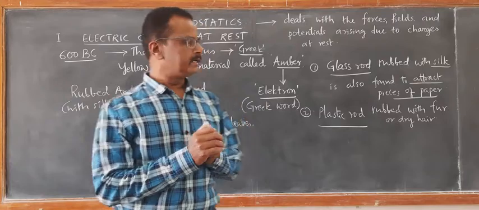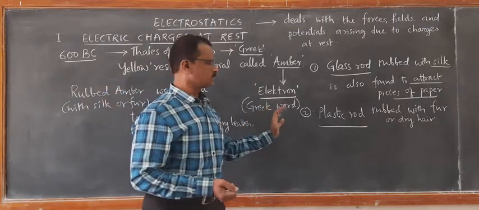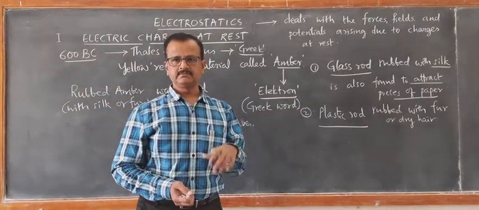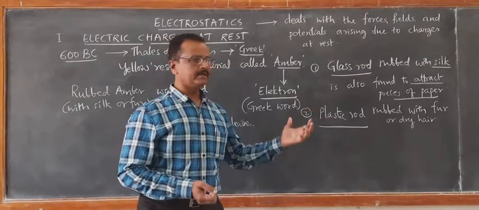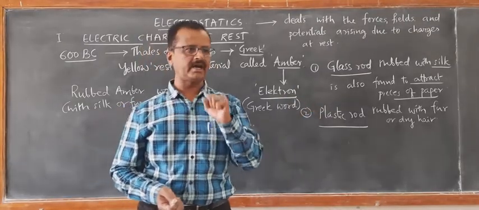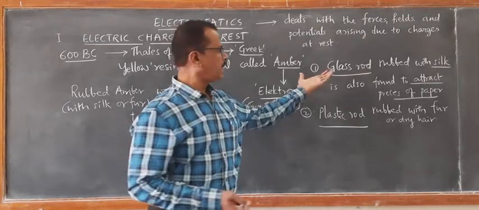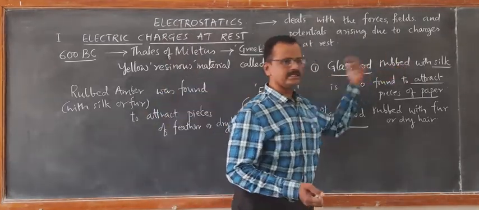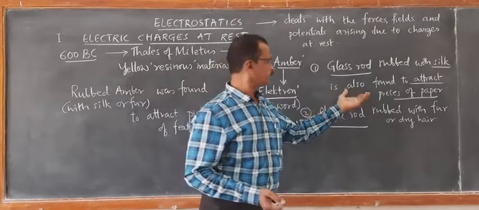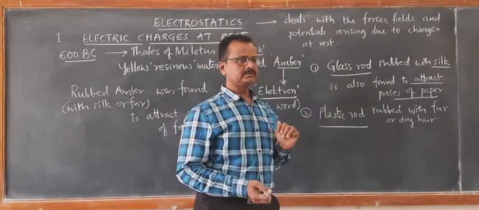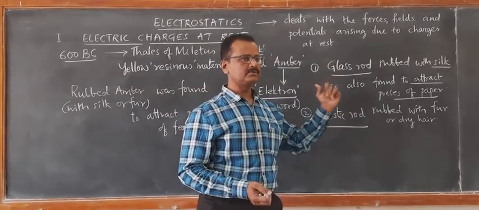This process we call charging. Before they are rubbed, they do not have this property of attracting pieces of paper. But when they are rubbed with another material like silk, it attracts. Silk is also an insulator, and a glass rod is also an insulator. So these are pairs of insulators.